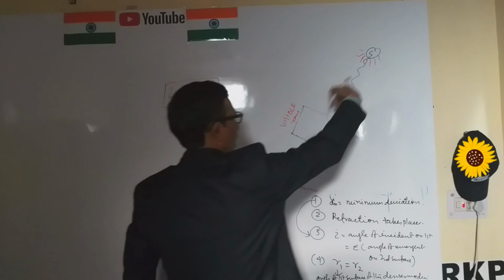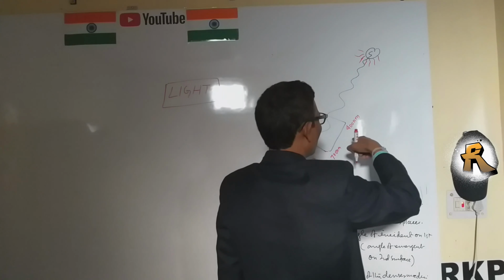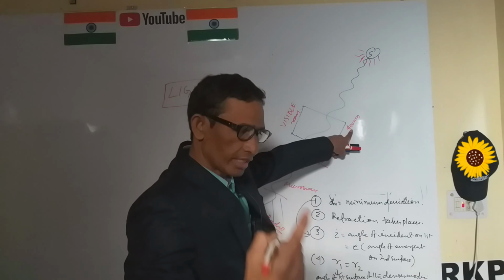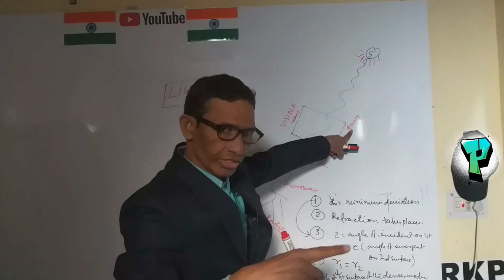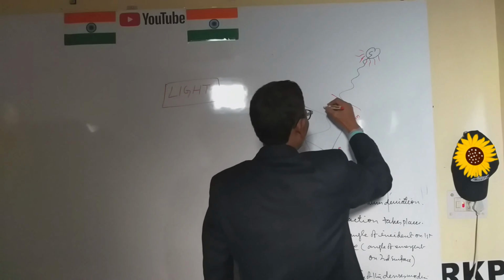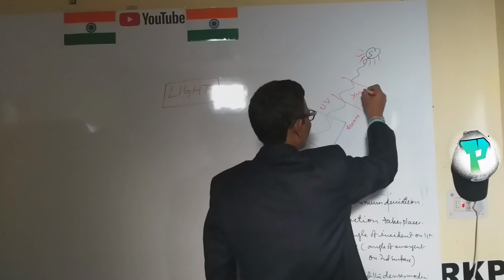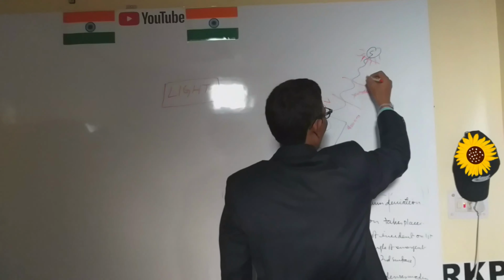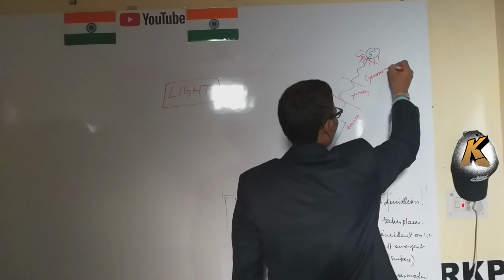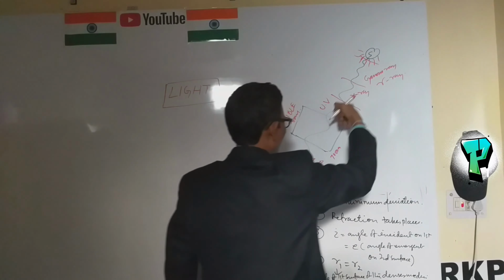When the wavelength is decreasing, frequency is greater. Below that is called UV, ultraviolet, then X-ray, and then gamma ray.